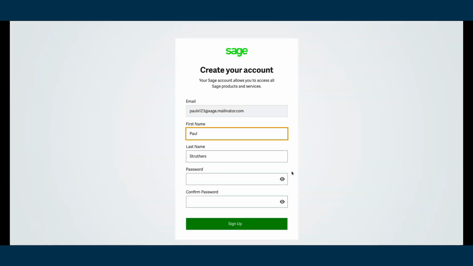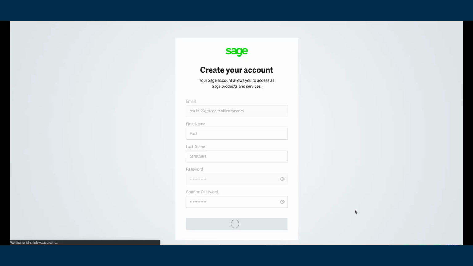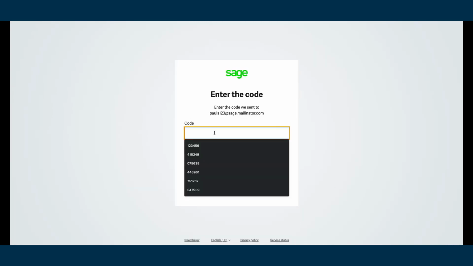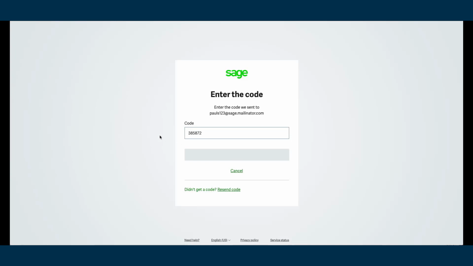You're now one step before accessing Sage for Accountants. Your email address, first and last name will pull through. All you need to do now is set up and confirm a password. Then click Sign Up. You'll be asked to verify the email with a code that you've been sent. Enter in the code and click Verify Email.